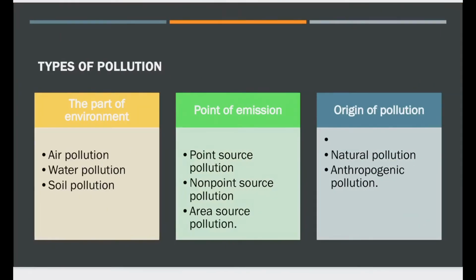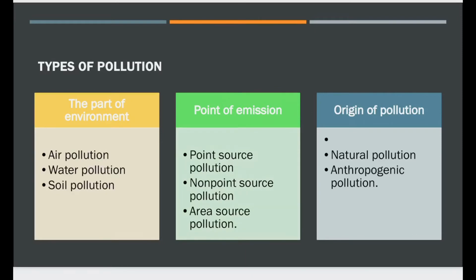There are some criteria to classify types of pollution. It includes which part of the environment is getting polluted, the part of getting pollution. Pollutants are released from which point into the environment? The point of emission. What is the source of pollution? The source of pollution. Based on these criteria, there are different kinds of pollution.